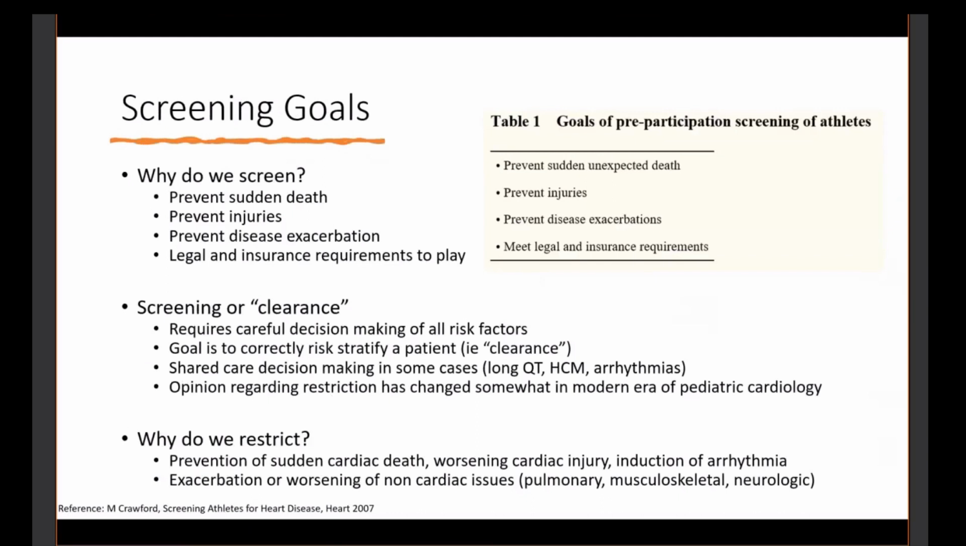Screening or clearance. As I come from the adult world, partially, we don't necessarily say clearance, we'll say risk stratification. What am I trying to do? Say that you're low risk of any cardiac issues happening so that we can play. So that's where screening comes from.